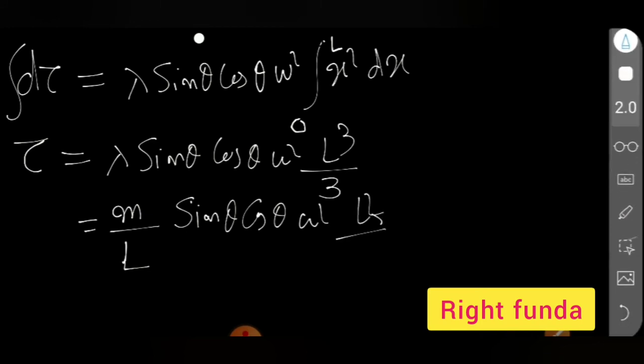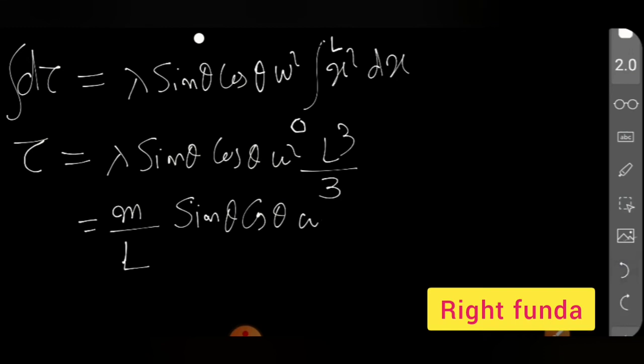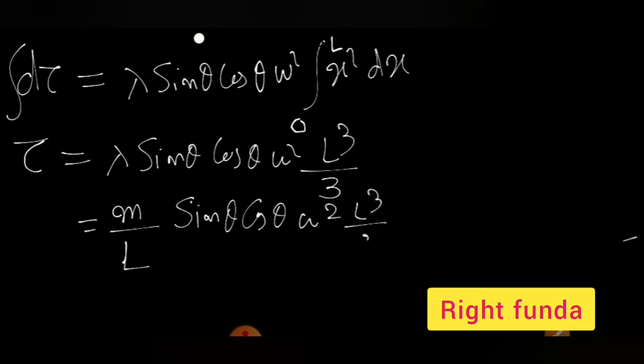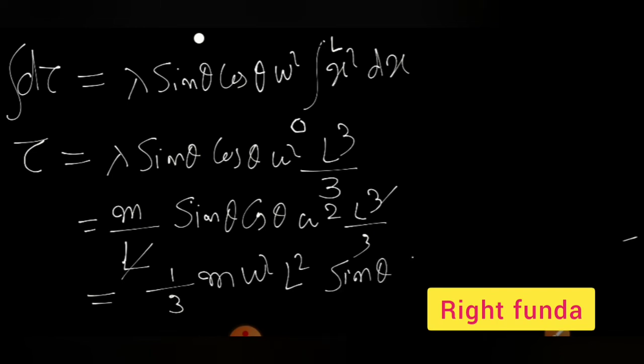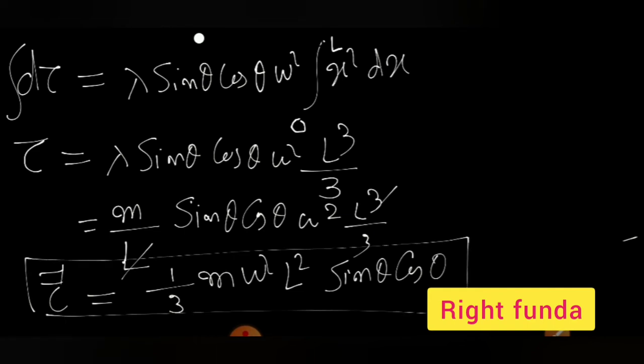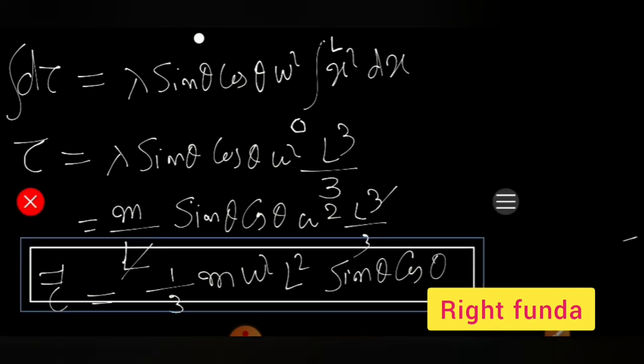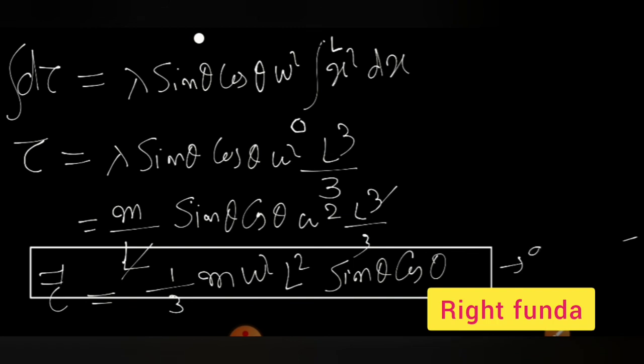This is equal to omega square L cube by 3. This one will get cancelled and we get the value 1/3 m omega square L square sine theta cos theta is equal to torque. Due to what? This torque is due to centrifugal force. And this is balancing the torque due to gravity.